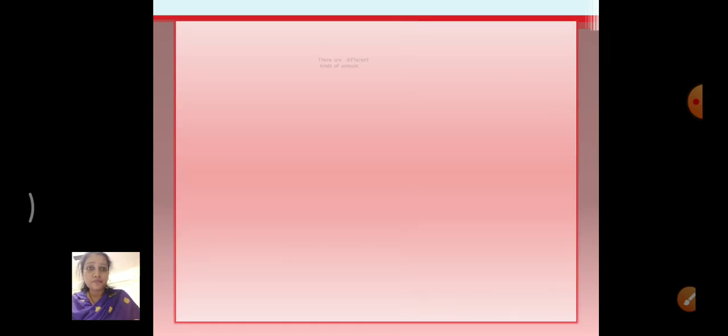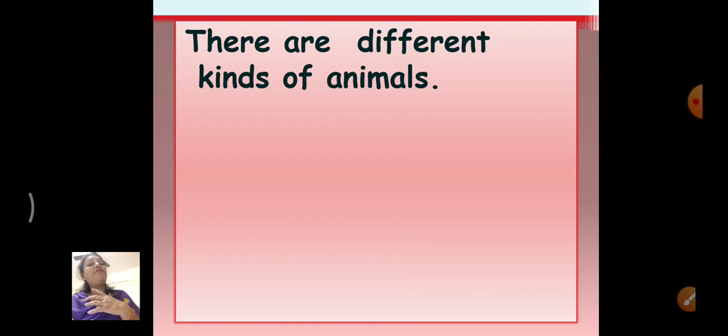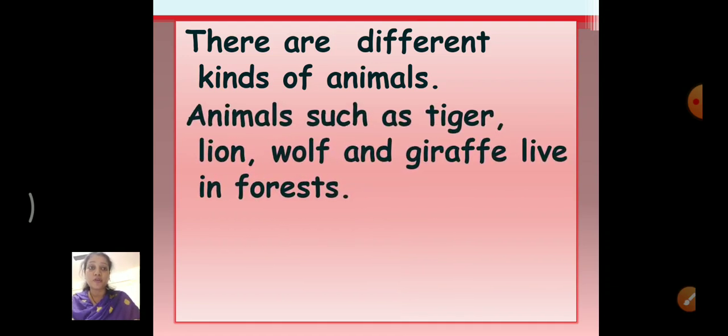So now, this means there are different kinds of animals. We saw bird, we saw insect, we saw animal, we saw fly, right? So many things we saw in the last picture. Now, animals such as tiger, lion, wolf and giraffe live in forests. Where do they live? They live in forest. When I go outside the school or outside my society, can I see tiger and lion there? No. Why no? Because they live in the forest, jungle or zoo, right?